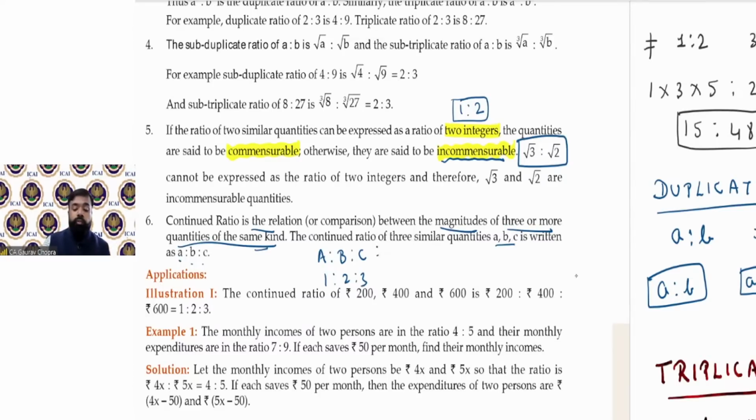In case of 4 partners, let's say there is one more partner D, and the ratio is 1, 2, 3, 4. So all these are known as continued ratios. तो जब भी 3 या 3 से ज्यादा क्वांटिटी होगी, हम उसे बोलेंगे continued ratio. Okay.